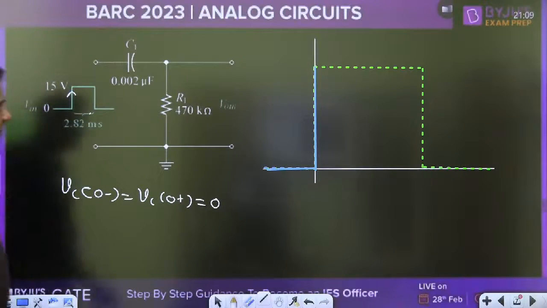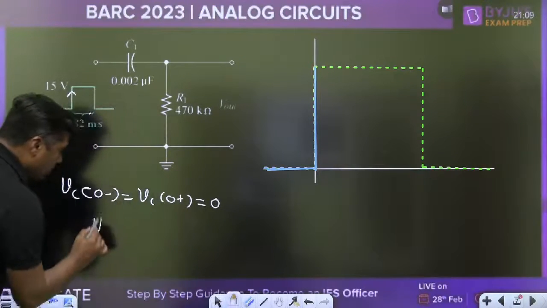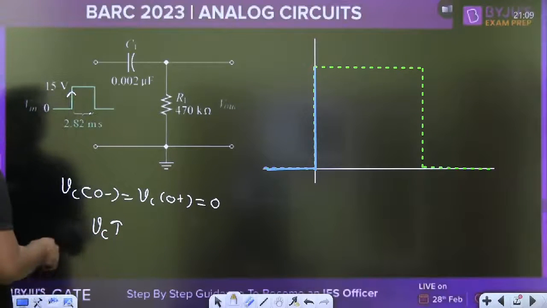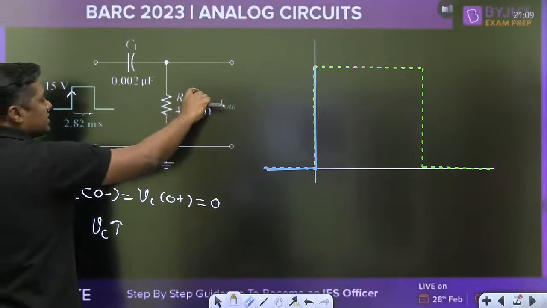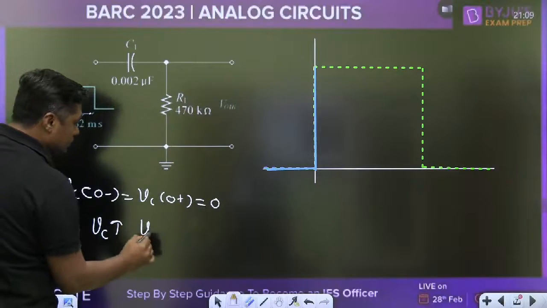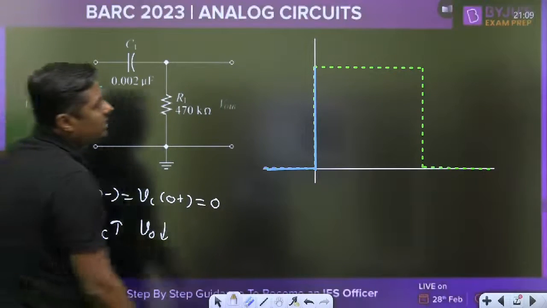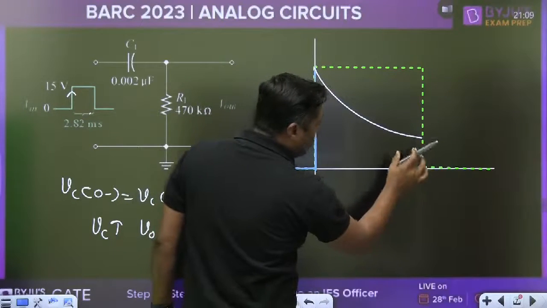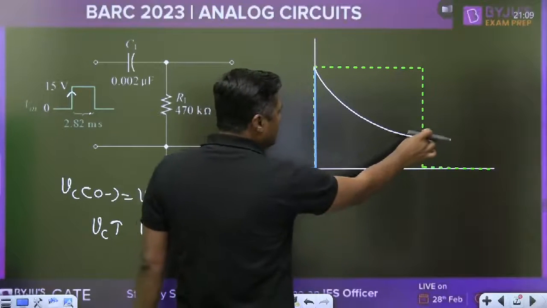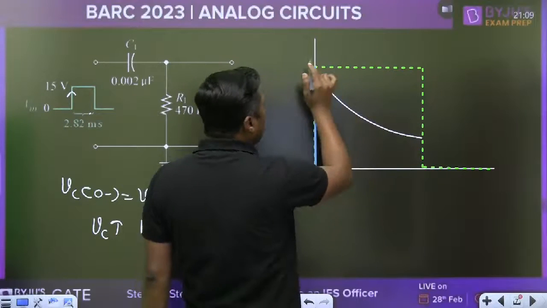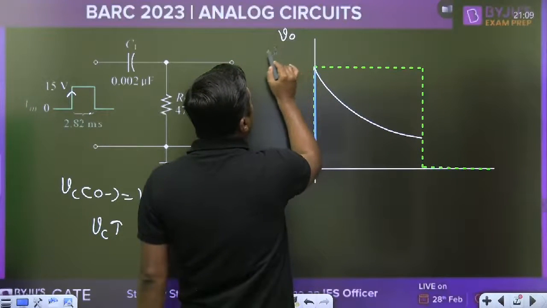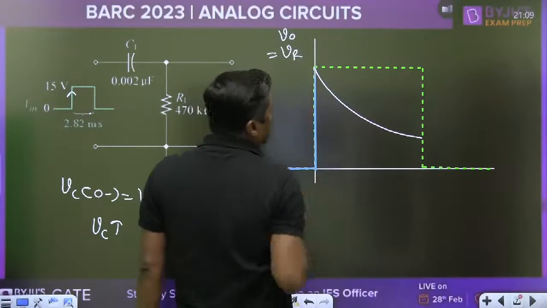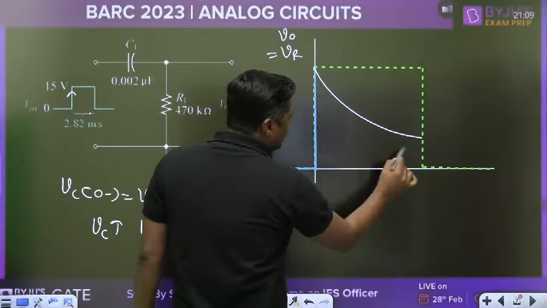When the capacitor charges, the voltage across the capacitor will increase and the voltage across the resistor will decrease exponentially, like this. So at the end of the pulse, at this point, what is the output voltage? The output voltage is nothing but the voltage across the resistor. It is an exponentially decreasing function.